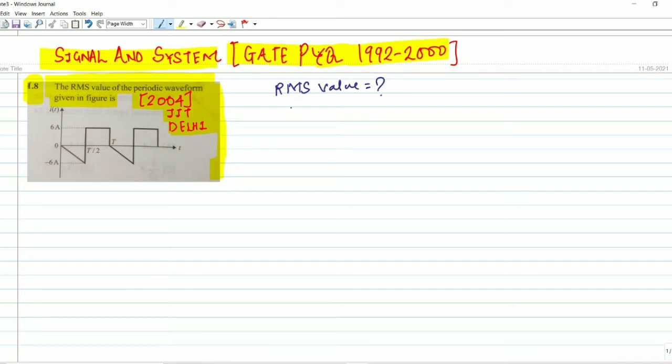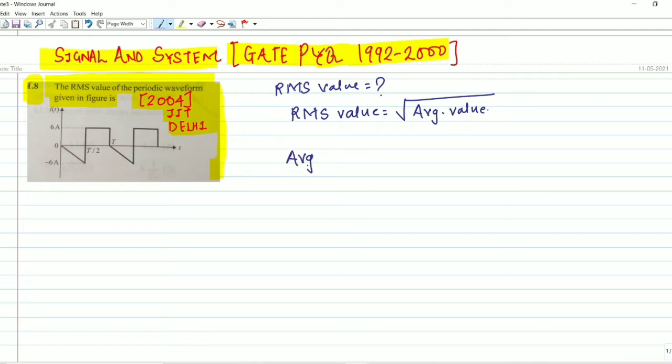To find the RMS value, we have to know the average value. We know the relation between RMS value and average value. I think in videos number 3, 4, 5, there are similar questions where I have solved for RMS value. RMS value is nothing but the square root of the average value. If you don't know how this relation came, please watch my previous video.